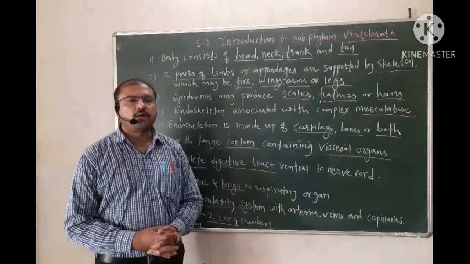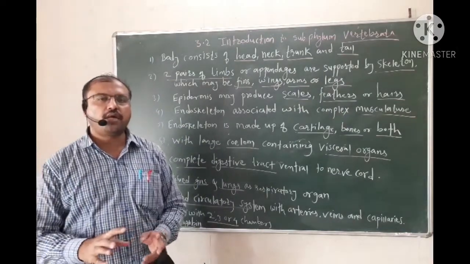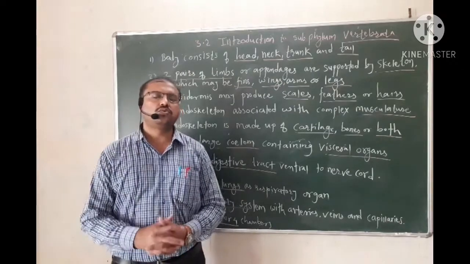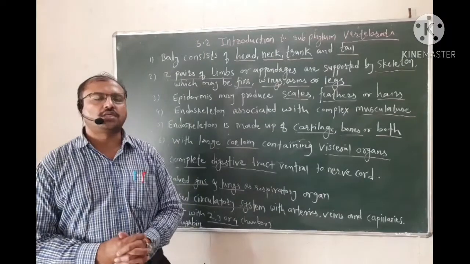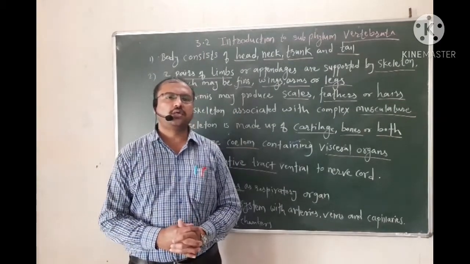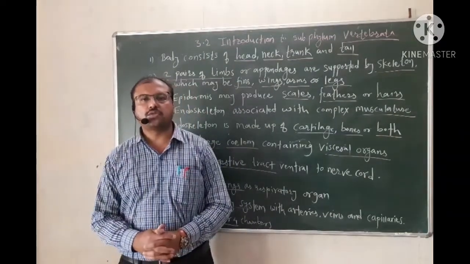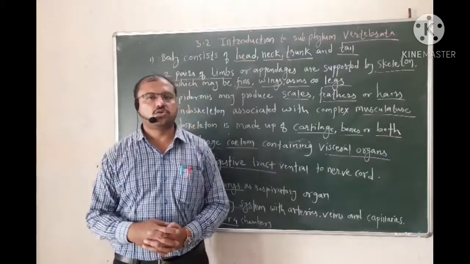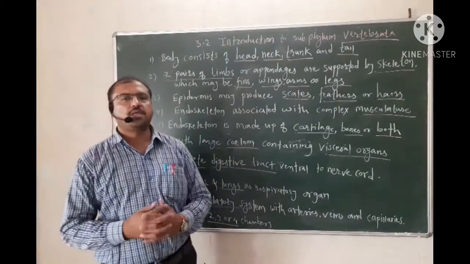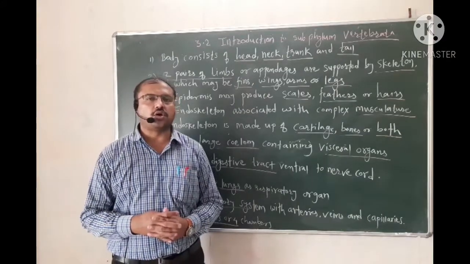This vertebrata is again subdivided into two sections. One is called agnatha and another is called gnathostomata. Agnatha means absence of jaws and gnathostomata means presence of jaws.